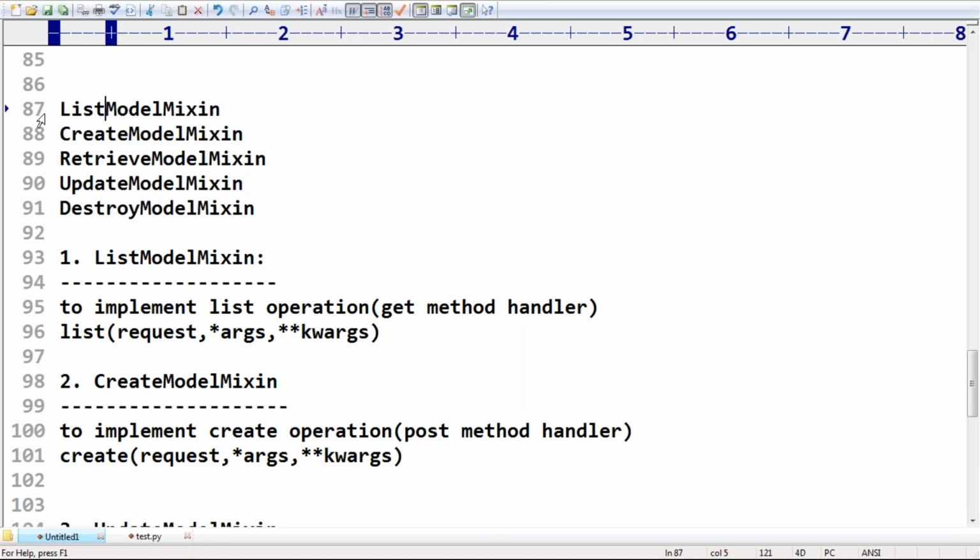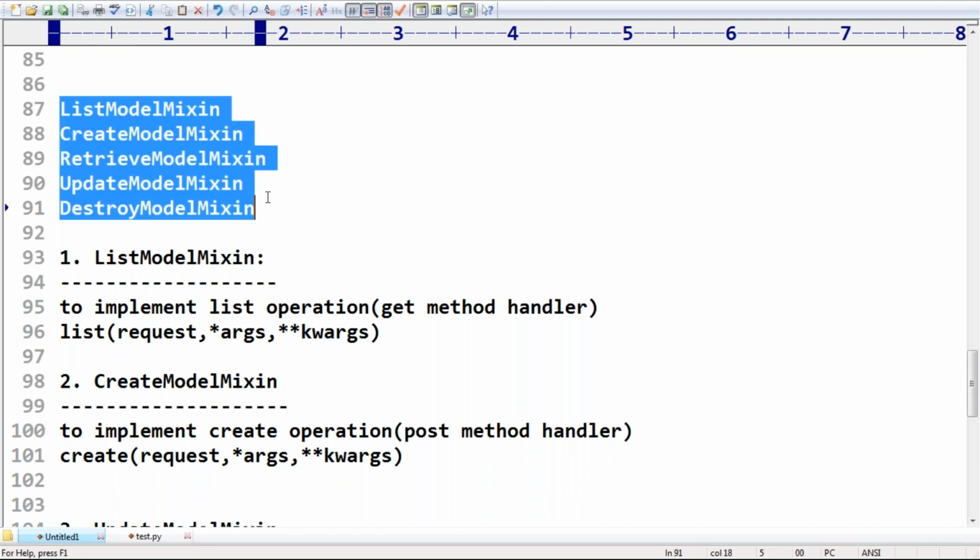List model mixin contains list, create, retrieve. Update means two methods are available: update and partial update. Destroy means destroy. These mixins provide these method implementations, and in the implementation class we are allowed to use them, no problem at all.